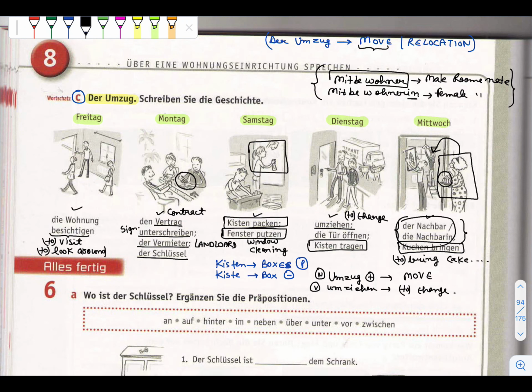Easy: mit means with, and wohnen you all know, to live. So with-we-live, roommate. Like this you can relate.